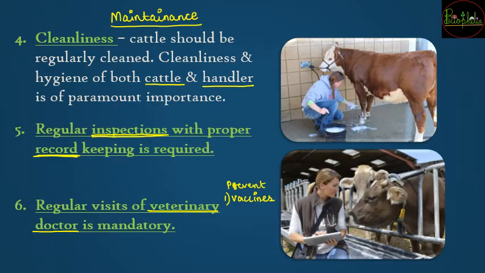But for the animals who are already diseased, so diseased condition में all those animals need to be having good treatment. So the doctor can come for treatment, all the medicines and everything needs to be given so that the animal can survive and your profit margin should not go down. So with all these 6 important points, you can very well manage the dairy farm, and that would help you to increase the quantity as well as improve the quality of your milk production.